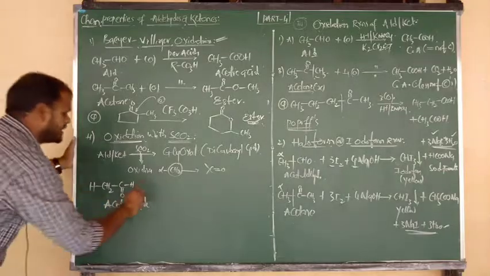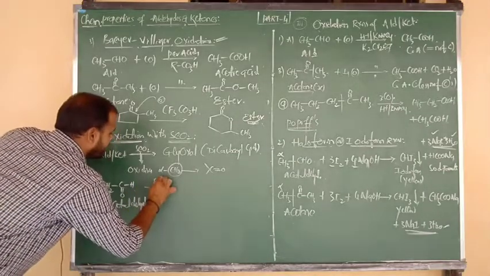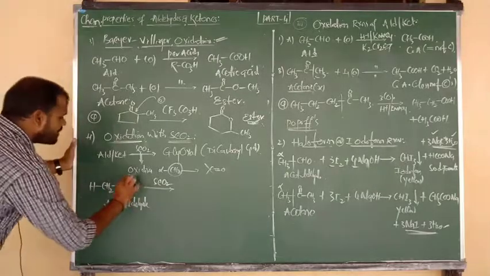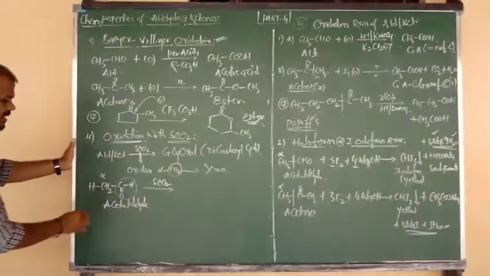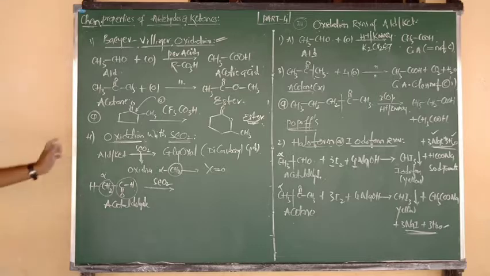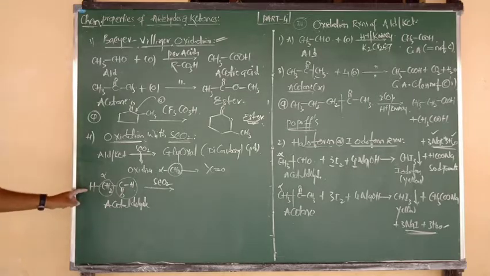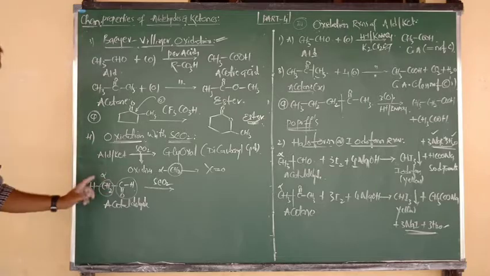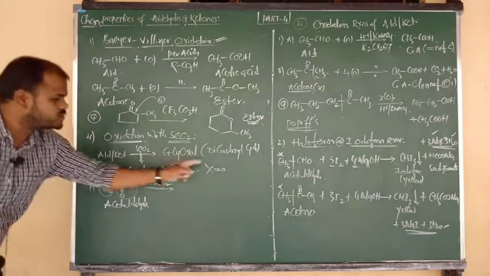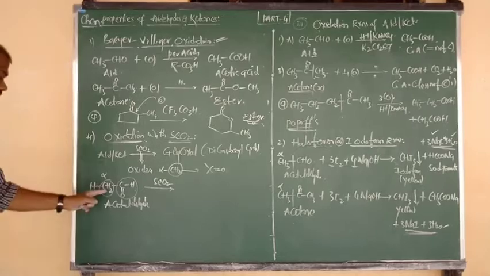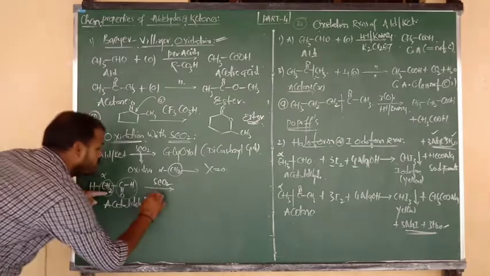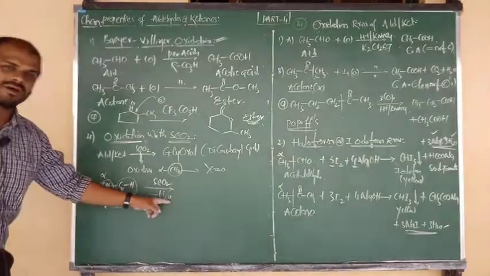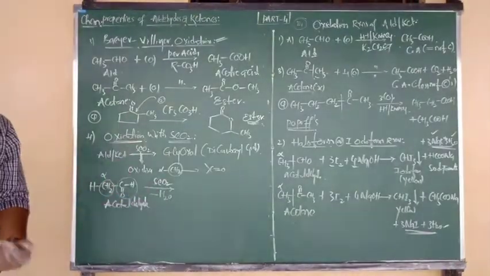It is oxidized with selenium dioxide. This is the functional group carbon; adjacent to it is alpha, so the alpha CH2 is there. Of course CH3 is there, but we don't require more hydrogen. We require only 2 hydrogens on the alpha carbon. So alpha CH2 must change into C double bond O. The 2 hydrogens are eliminated in the form of H2O. Sir, where is the oxygen? That oxygen is provided by this oxidizing agent.